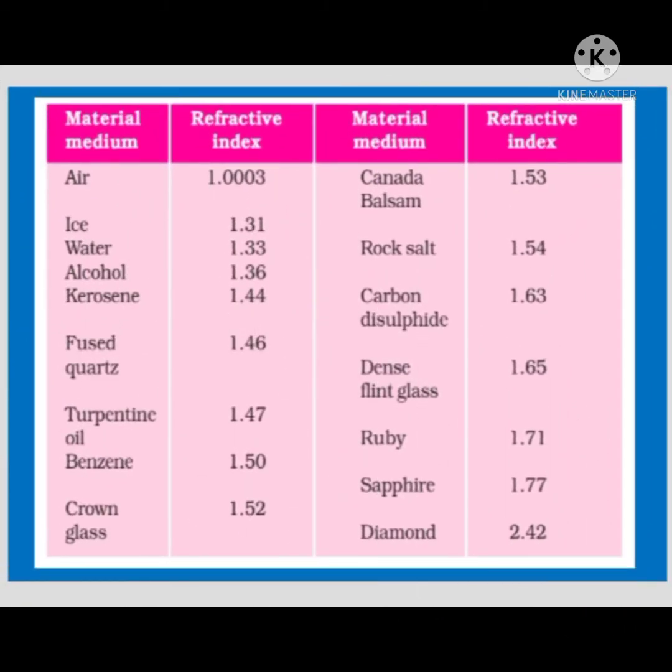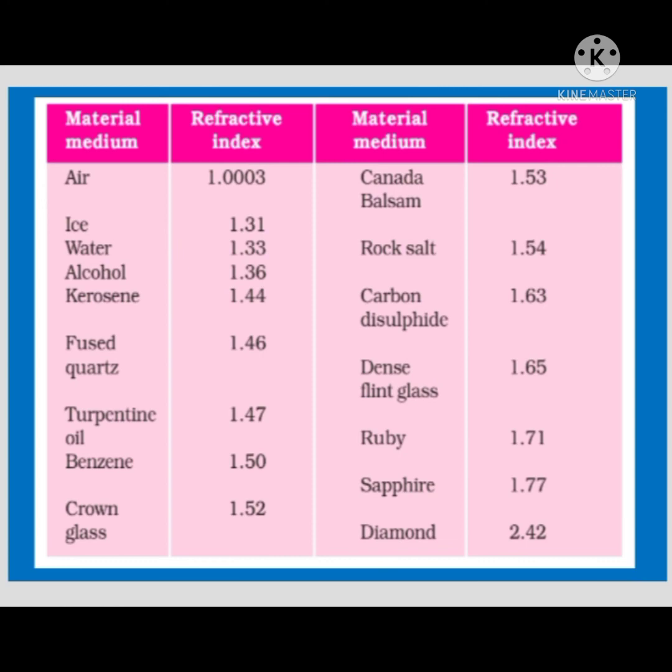The refractive index of several media is given in this table. You need not memorize the data, but this data is helpful in many places. Here the refractive index of air is very low, 1.0003, and the highest refractive index is for diamond, 2.42.